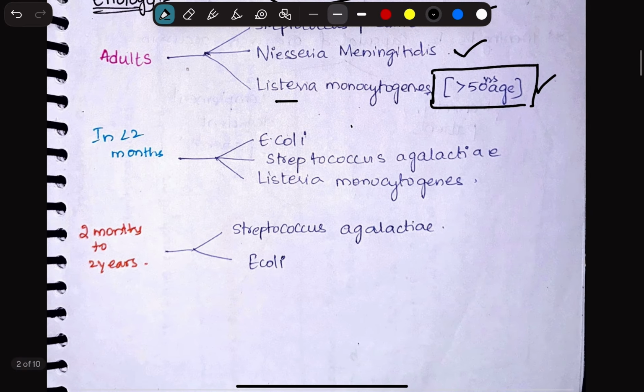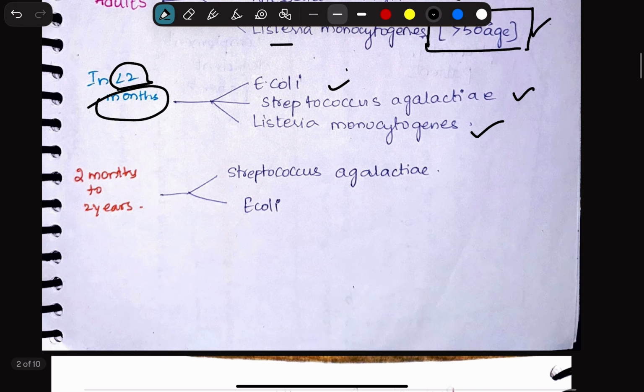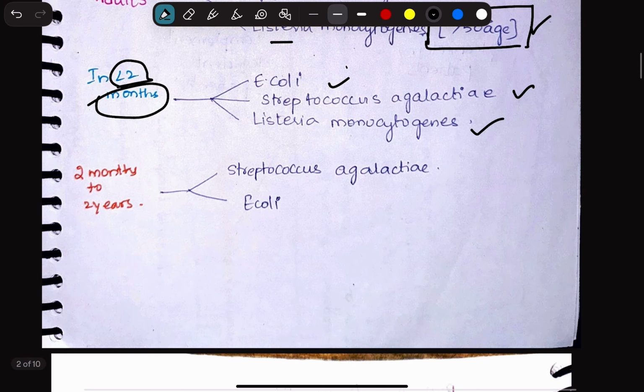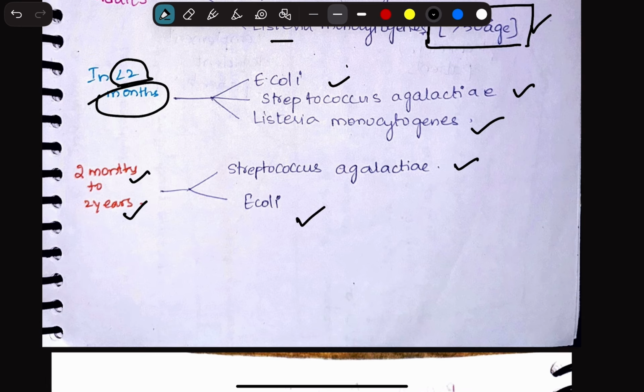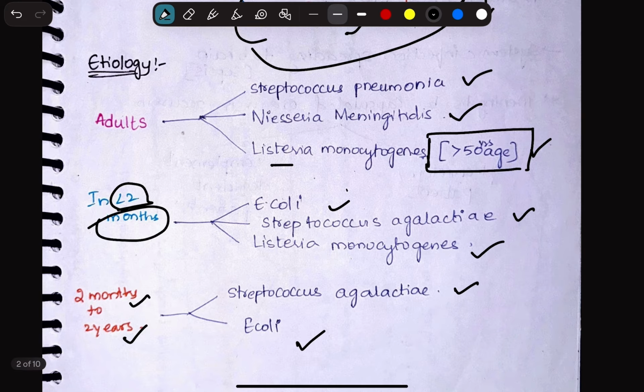So next we can see in less than 2 months of age. E. coli, Streptococcus agalactiae, Listeria monocytogenes are the important organisms that can cause pyogenic meningitis in less than 2 months of age. So if we check the children between 2 months to 2 years, the organisms are Streptococcus agalactiae and E. coli. Okay, so these are the etiological agents according to the age.